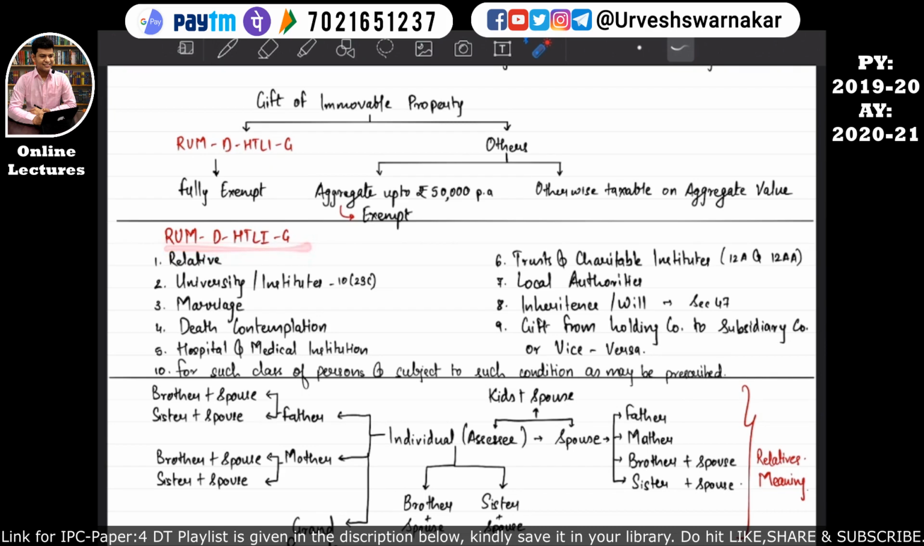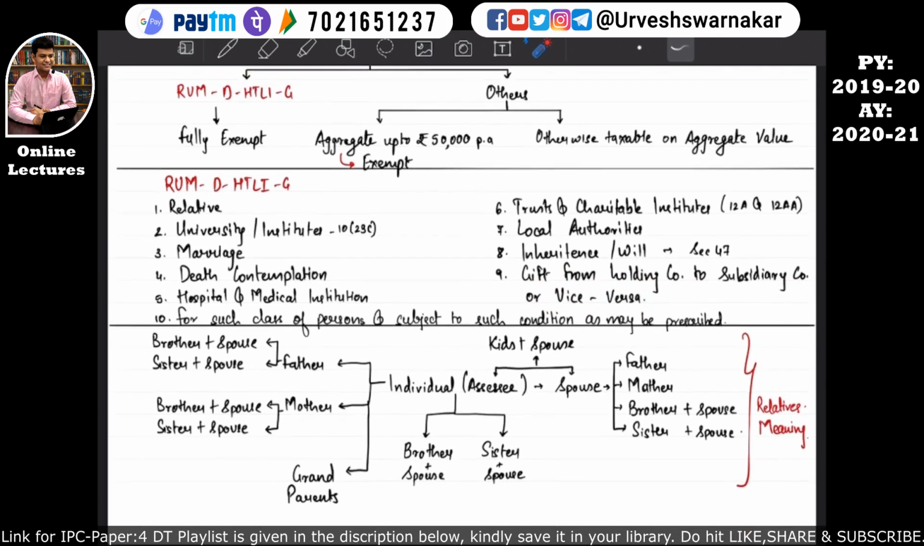In RUMDHTLIG, R stands for relative, U stands for university or institution given under section 10 subsection 23C, M stands for marriage, D stands for death contemplation, H stands for hospital and medical institution, T stands for trust and charitable institution given under section 12A and 12AA, L stands for local authorities, I stands for inheritance will given under section 47, G stands for gift from holding company to subsidiary company or vice versa.